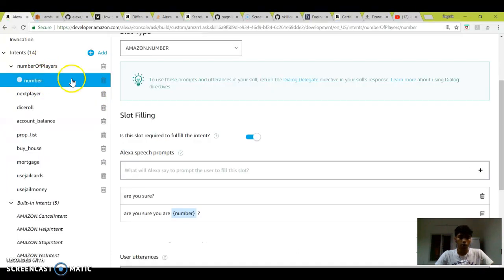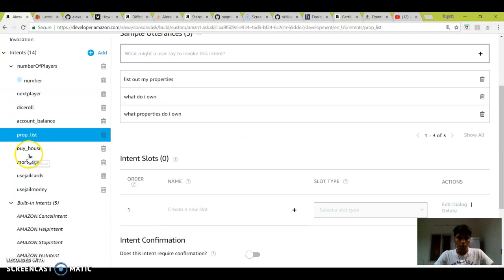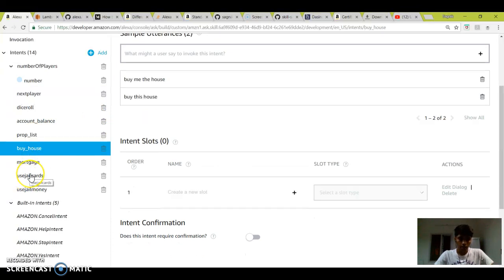And we have one slot here, which takes the number of users into account to set up the Monopoly board, and other intents which we need to run the game.